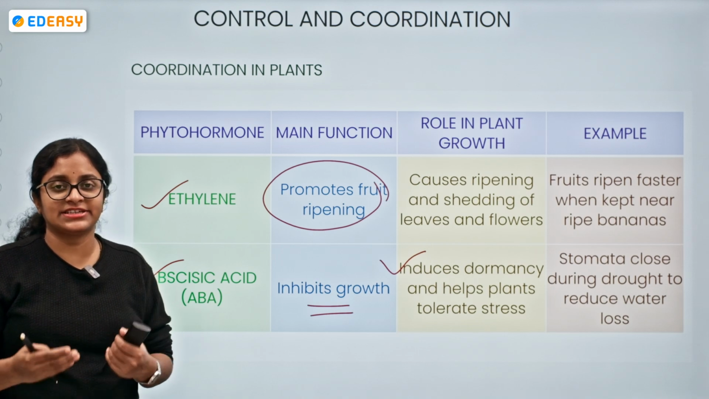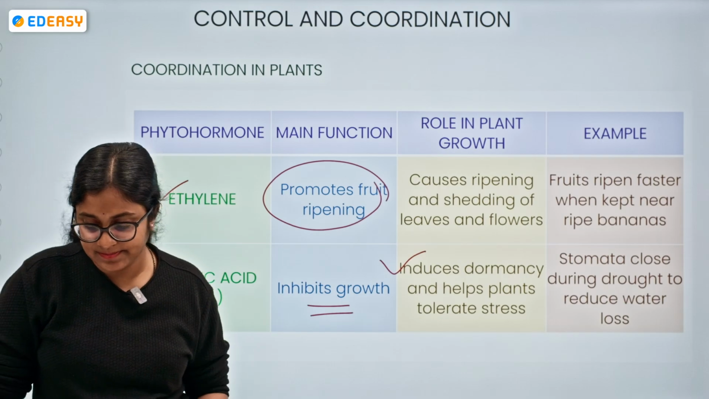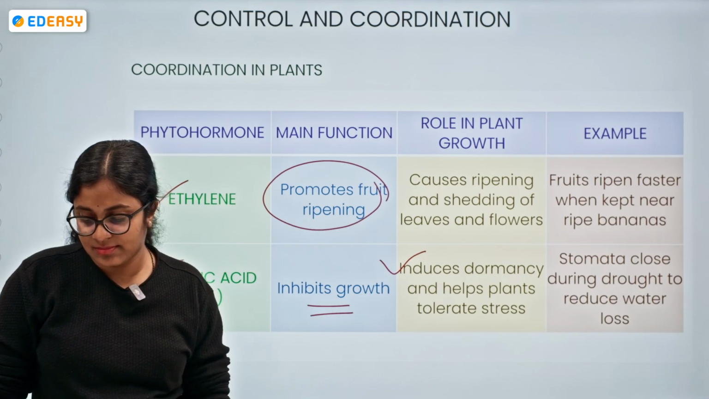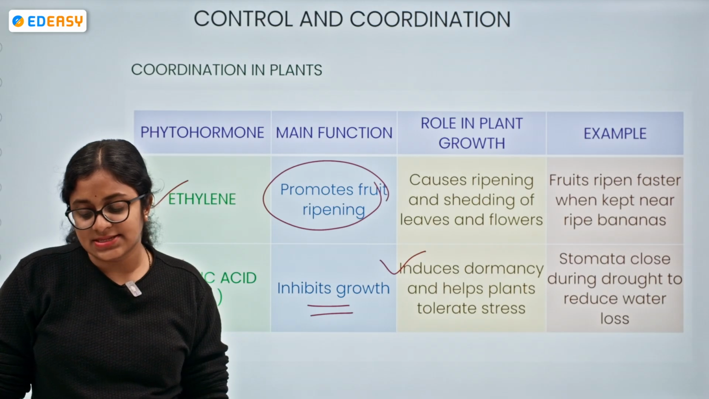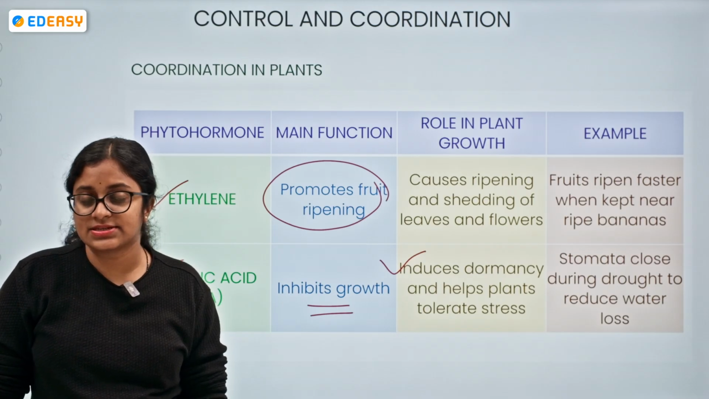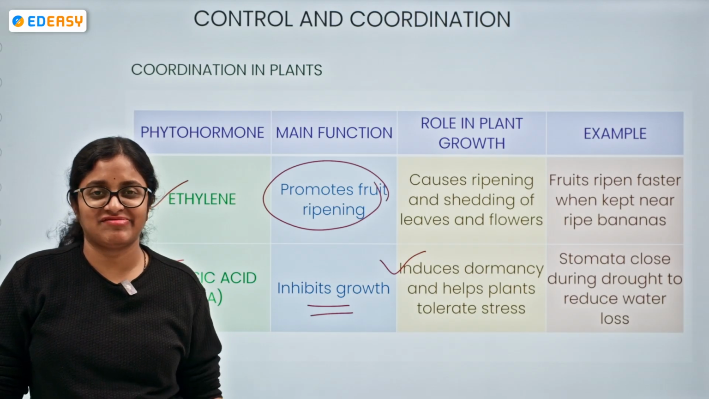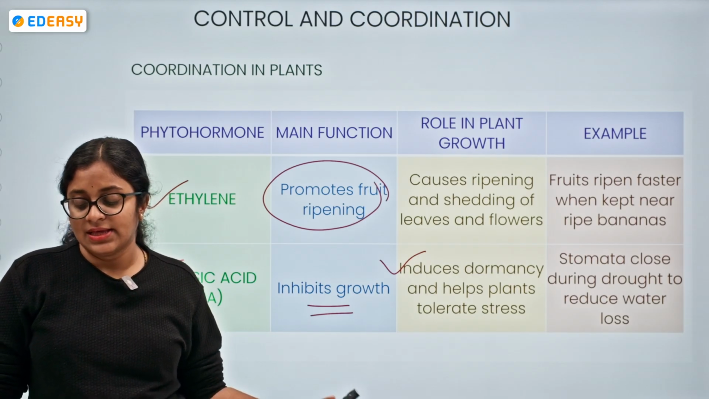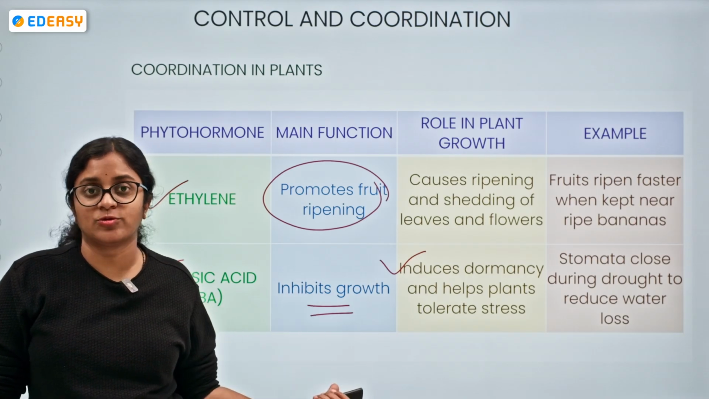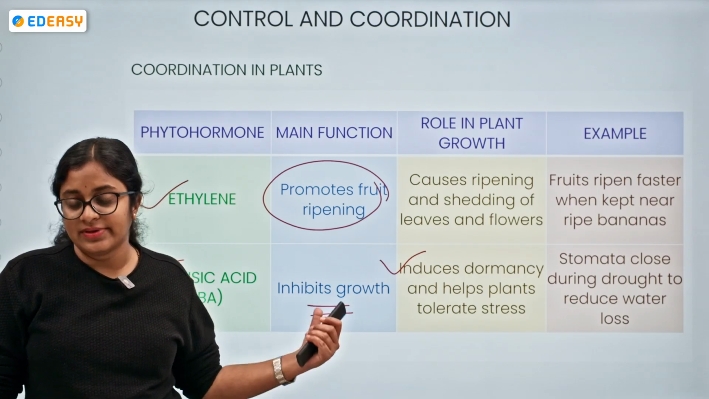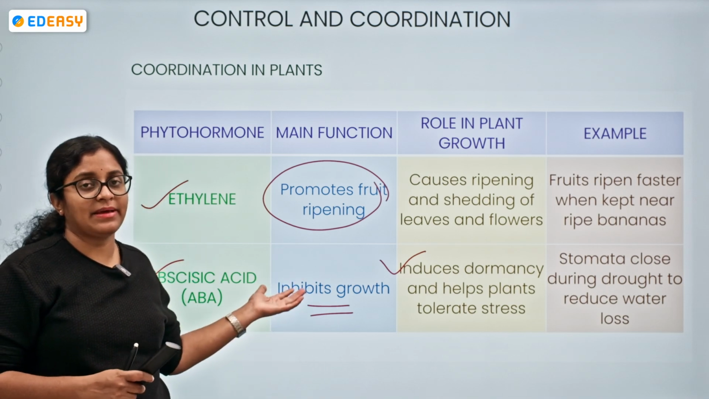Okay, so any questions from anyone? Let me check. Okay, a question being asked: plants are showing directional movement without a nervous system, but how do they do it? Very nice question. The same thing we have been discussing as of now. They are able to show directional movement with the help of hormones only, without a nervous system.